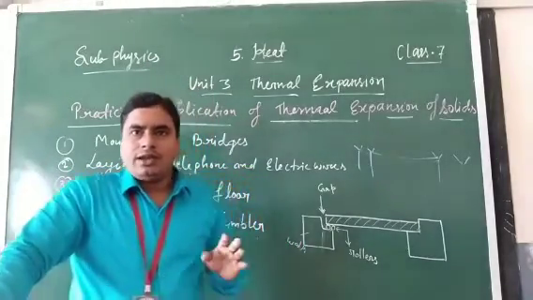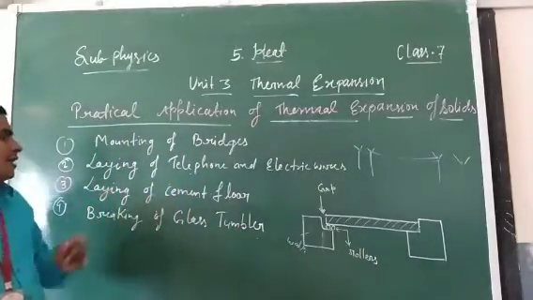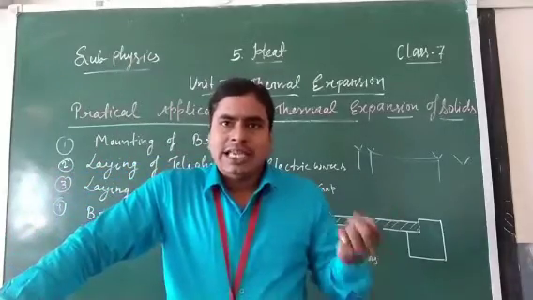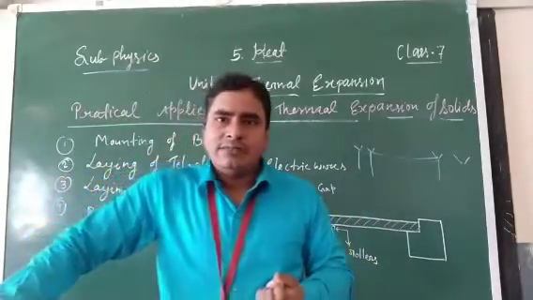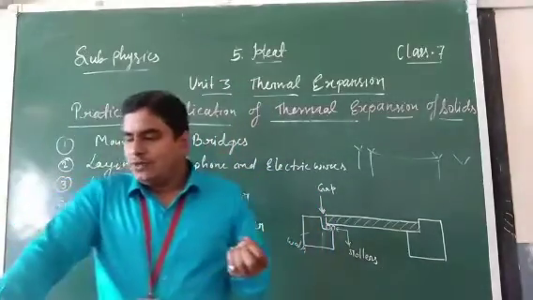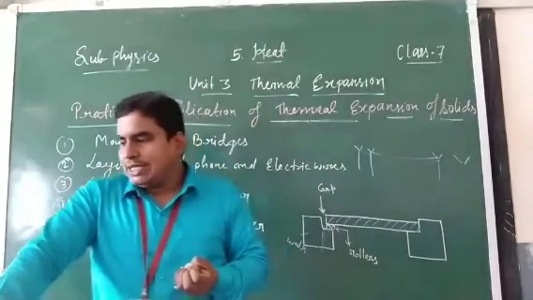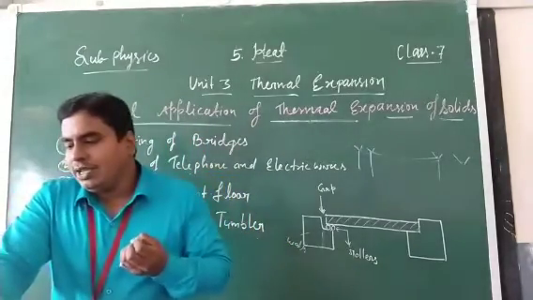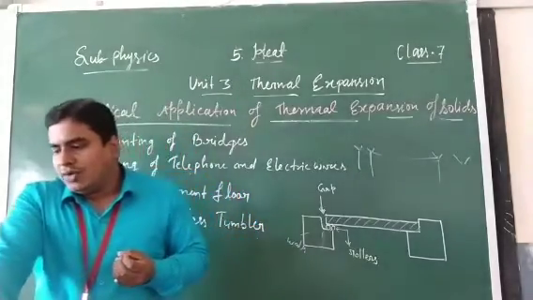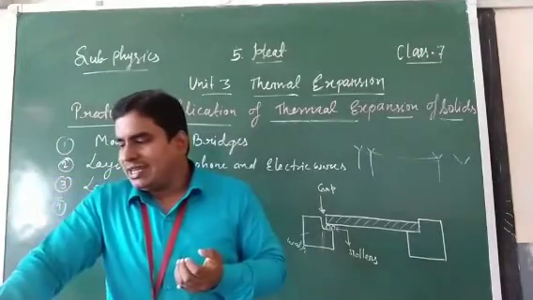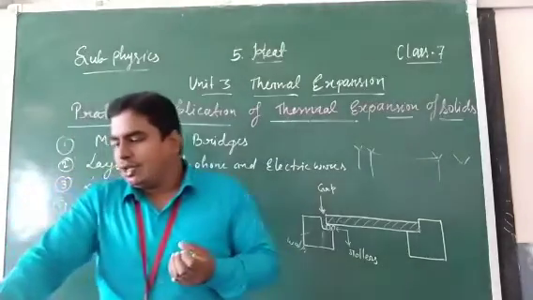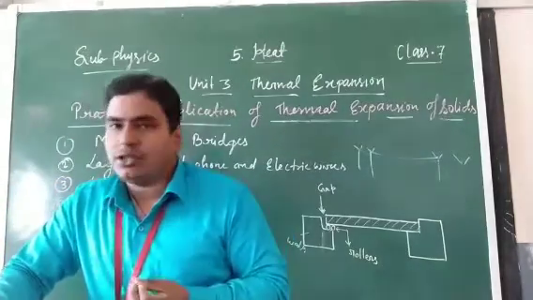Right? Okay. Now the third one, laying of cement floor. The third example of thermal expansion is laying of cement floor. Cement floor is not laid as one block because it expands during summer. If there is no space for expansion, it will crack. To avoid such a situation, the floor is laid in small blocks, leaving a very small space between the blocks so that it allows for expansion, hence the floor does not break.